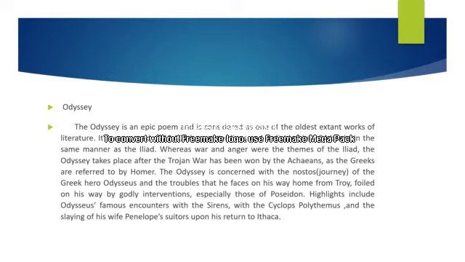Whereas war and anger were the themes of the Iliad, I already told you that the storyline of the Iliad traces the anger of Achilles and depicts the war of Troy. The Odyssey takes place after the Trojan War.